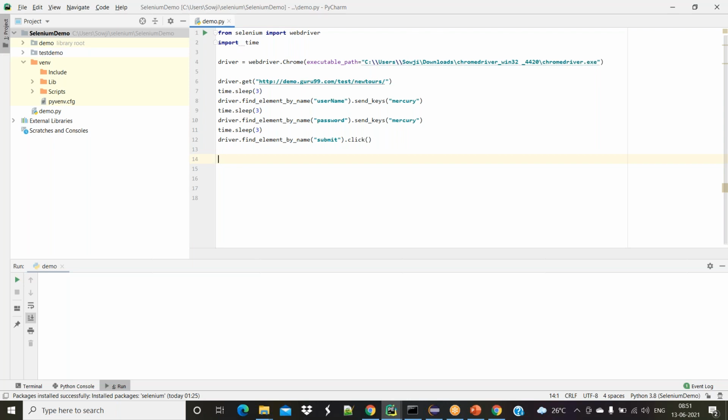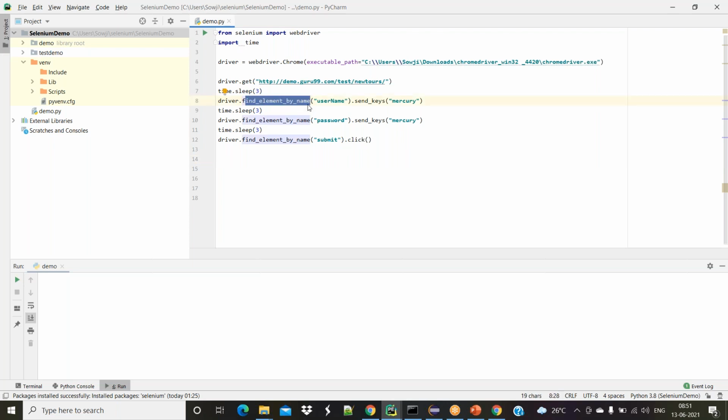So what exactly is the difference between Selenium and Python? Python is a scripting language. We are using Python to do some kind of logical operations here. And Selenium is a tool. Selenium just provides us some methods by which we can mimic human behavior. That's it. So find element is a method given by Selenium.